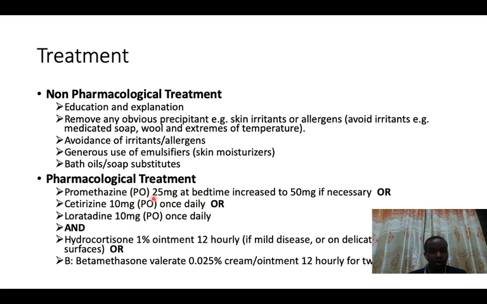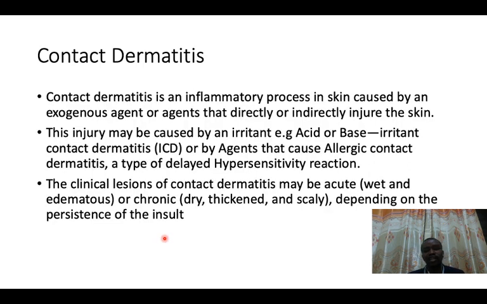But you can also use topical medication like steroid medication, for example, hydrocortisone ointment 1% if the disease is mild, but betamethasone valerate 0.025%, 12 hourly for 2 weeks. Remember, the percentage matters. We shall be talking about these topical steroids in the next few slides.